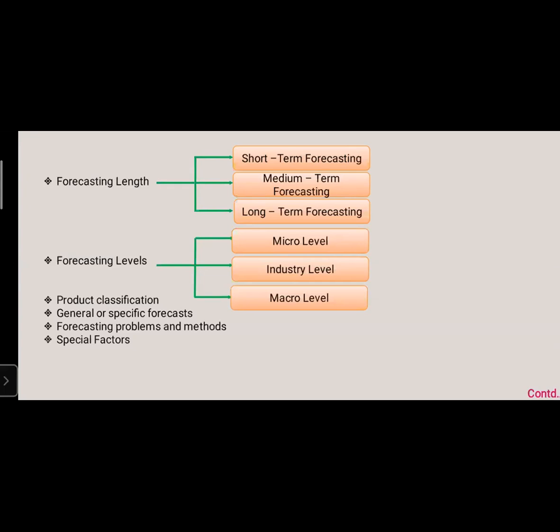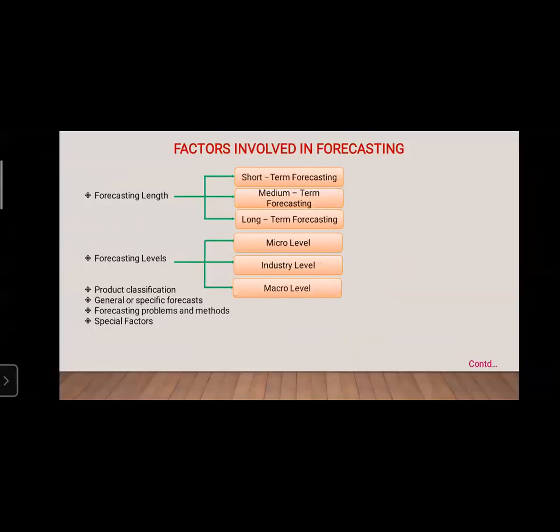And next is special factors. Special factors explain what factors are included: the nature of competition, incalculable risk, probable forecasting errors, or the complexity of an uncertain environment. These are the things which come under the special factors. So this is the slide which explains the factors involved in forecasting.